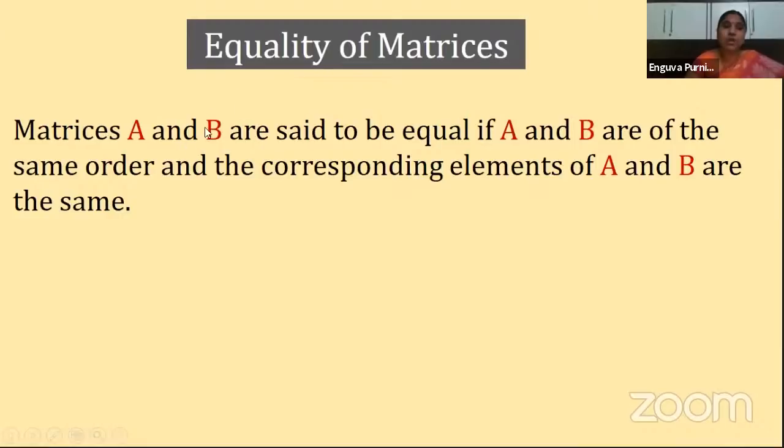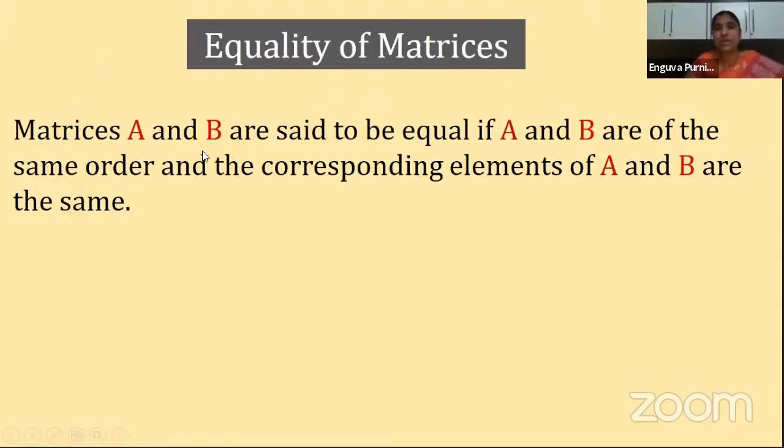Yes or not? So when you are talking about comparison, we need at least two things, whatever you compare. Here we are talking about matrices, so we need two matrices. So that's why we are taking two matrices. Matrices A and B are said to be equal if A and B are of the same order and the corresponding elements of A and B are the same.